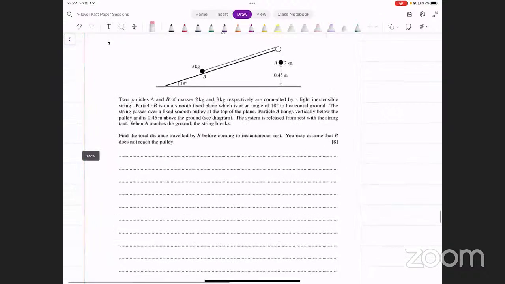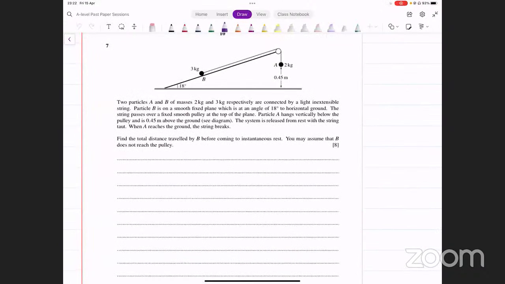There are two particles, A and B, of masses 2 kilograms and 3 kilograms respectively, which are connected by a light and extensible string. Particle B is in a smooth fixed plane, which is at an angle 18 degrees to the horizontal. The string passes over a fixed smooth pulley. Achha, so let's highlight the important points so we don't forget them.